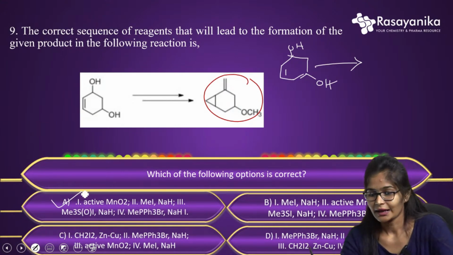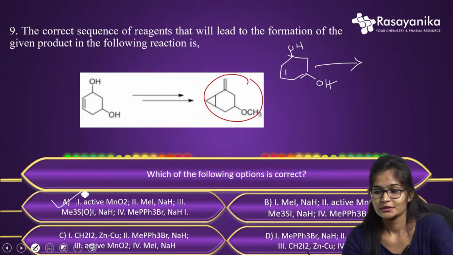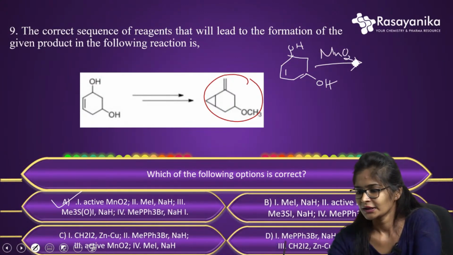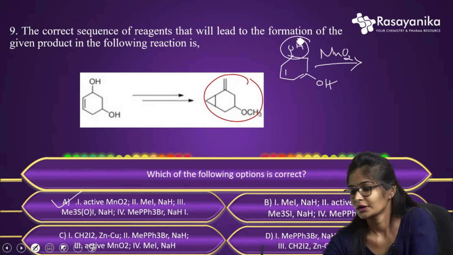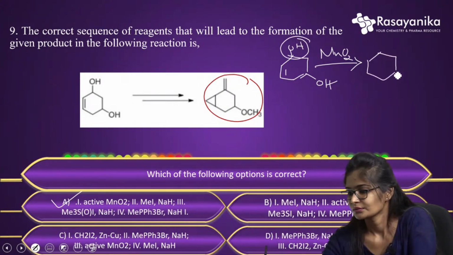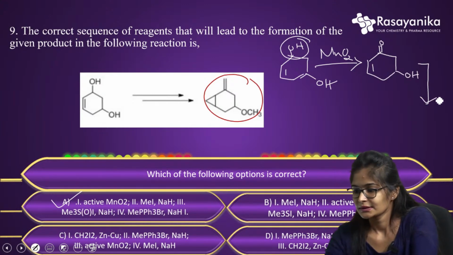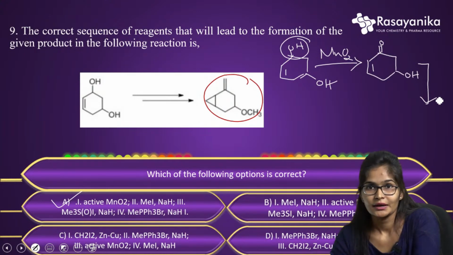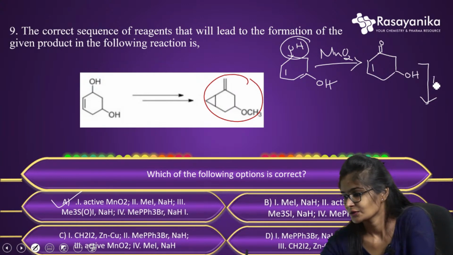As we all know, active MnO2 always oxidizes the allylic alcohol. So there will be the MnO2 and it will oxidize this alcohol to the C=O group. Once it oxidizes, further they have given methyl iodide in the presence of NaH, that is a base.